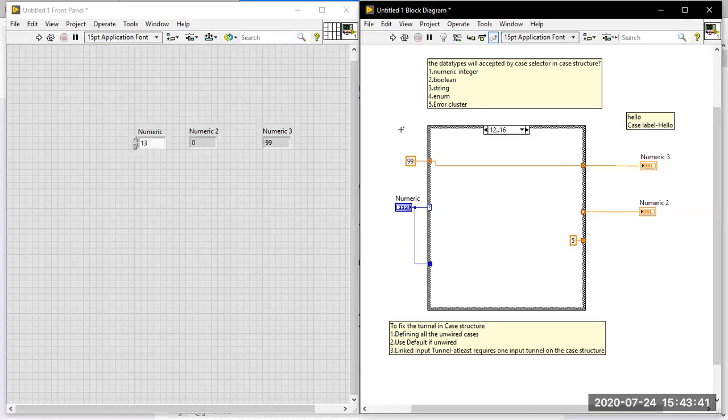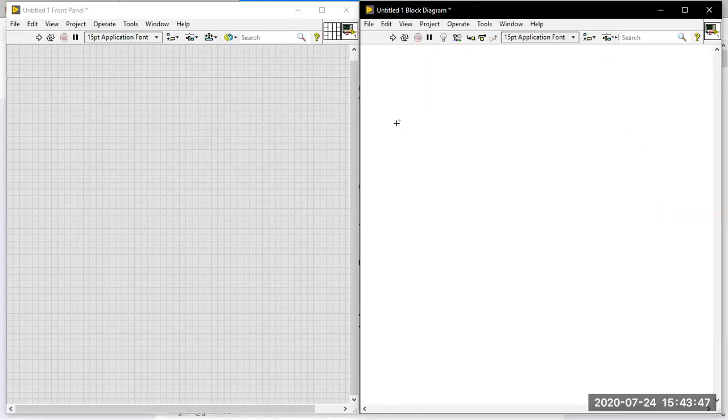Now let me delete all those things. We'll go for the next topic, sequence structure. What is sequence structure? What is the purpose of using sequence structure? We discussed case structure, then the next thing is sequence. What is the purpose and what is the behavior of the sequence structure? First of all, the behavior of the sequence structure.